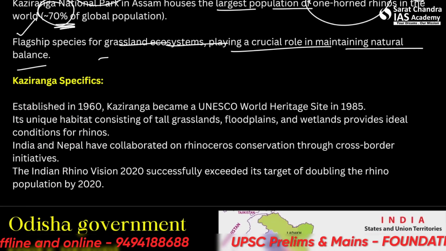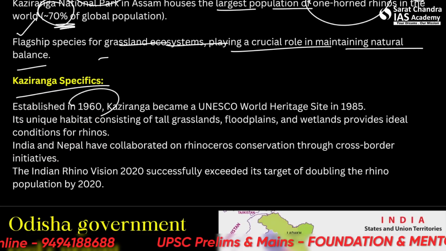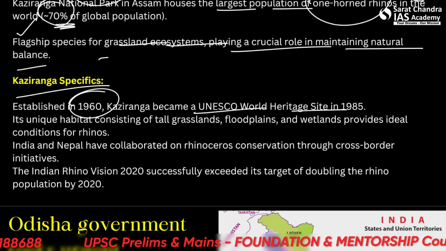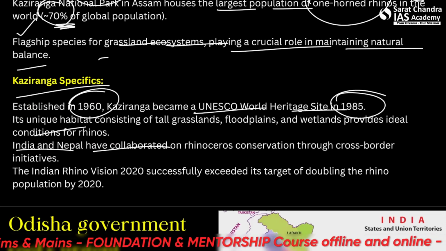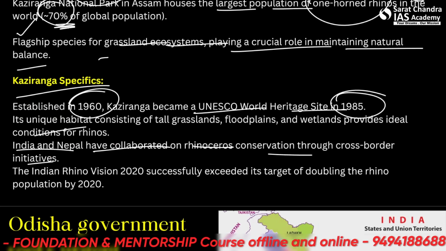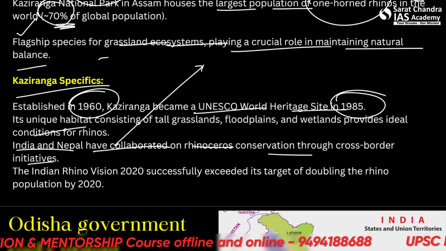You can also read about Kaziranga a bit. It was established in 1960 and it became a UNESCO World Heritage Site in 1985. India and Nepal have collaborated on rhinoceros conservation through a cross-border initiative. Please do not tick Bhutan here.